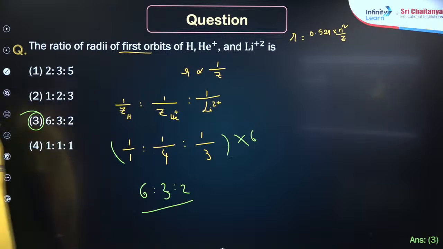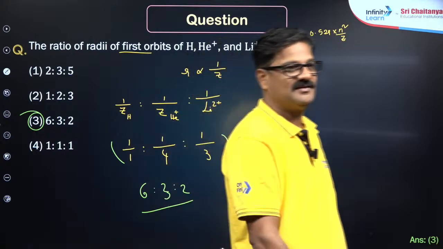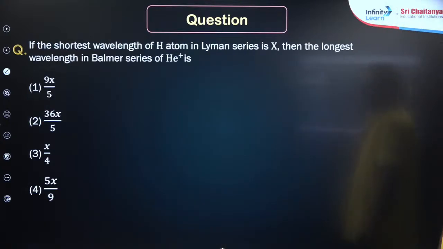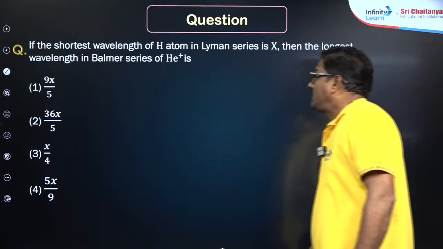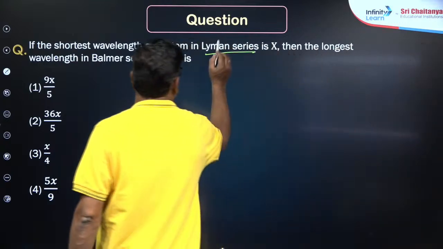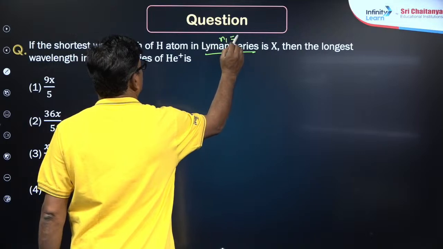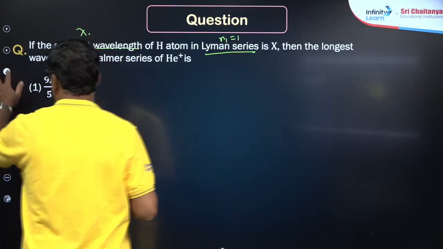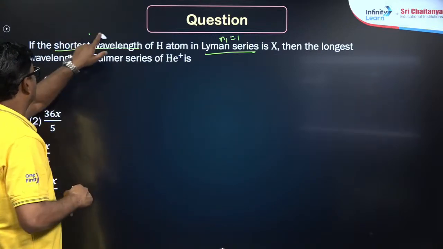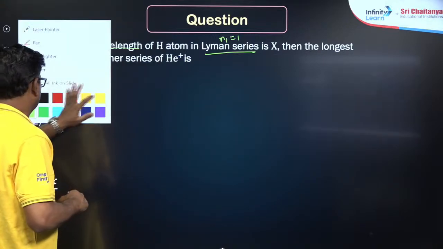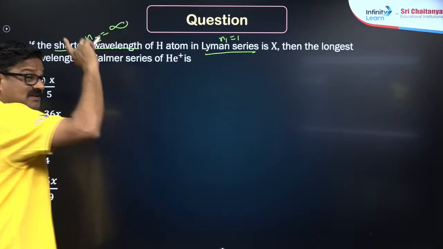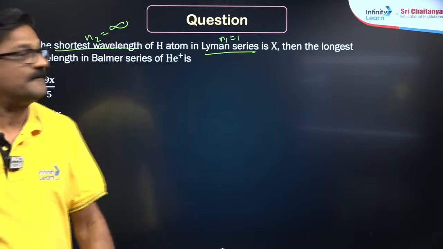Divyanshu Dubey, correct. Maunika is given. Hemant, okay. Vishal Mukherjee, wonderful. And if the shortest wavelength of hydrogen atom in Lyman series: n1 is equal to 1, shortest wavelength means n2 is equal to infinity, because highest energy is shortest wavelength.